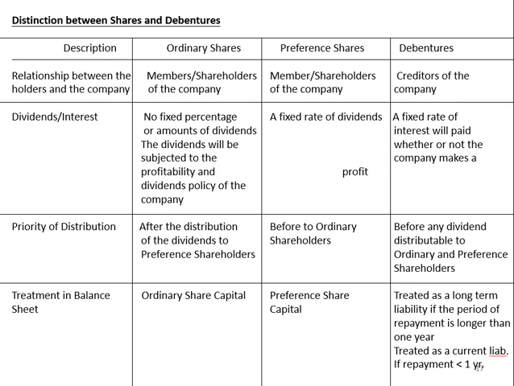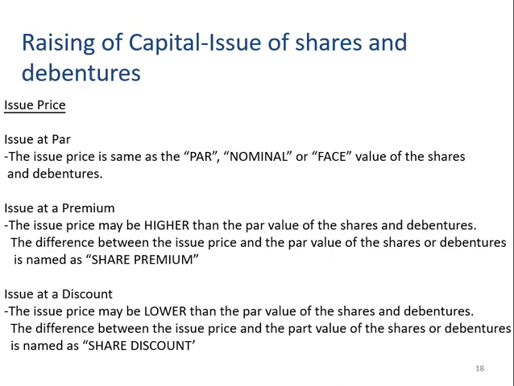Now let's look at how you're going to raise capital: the issue of shares and debentures. Basically, shares are issued in three different cases. First, they are issued at par. The par is also called the face value. Suppose a company has a share with a price of 10 rupees and it issues it at the same price, so it is called issued at par.